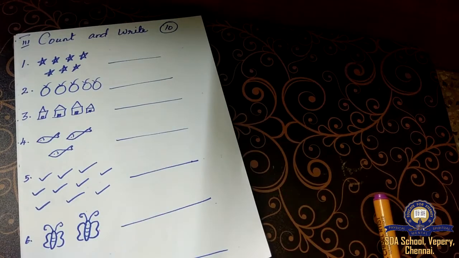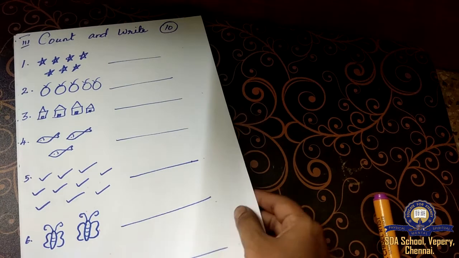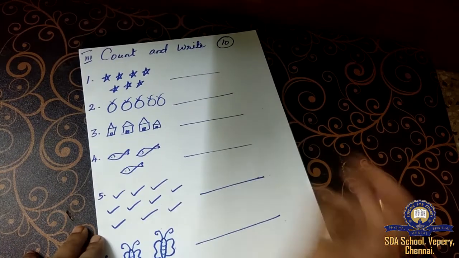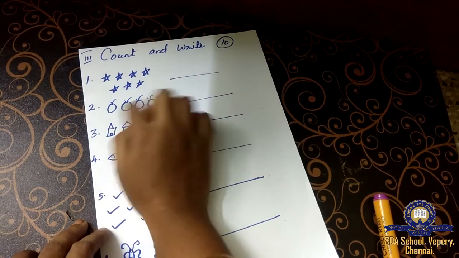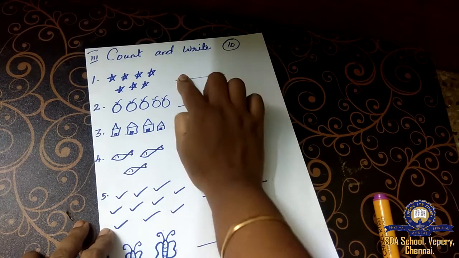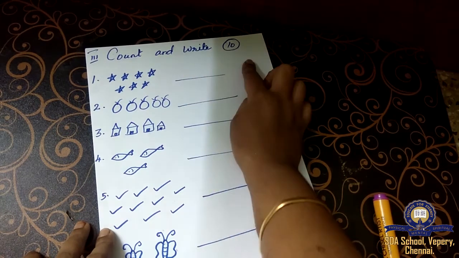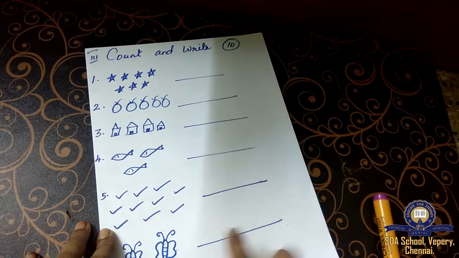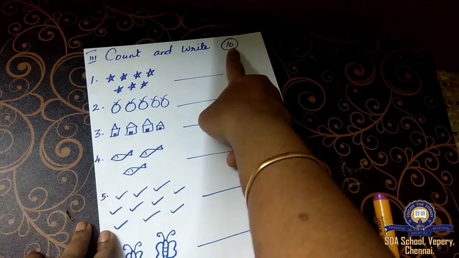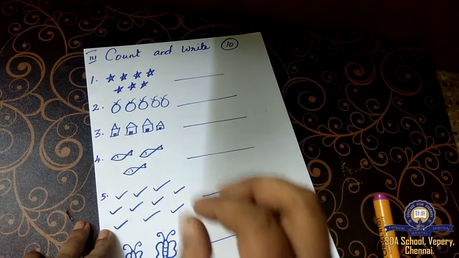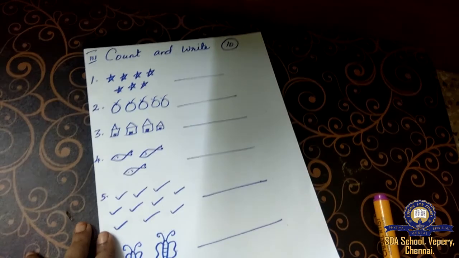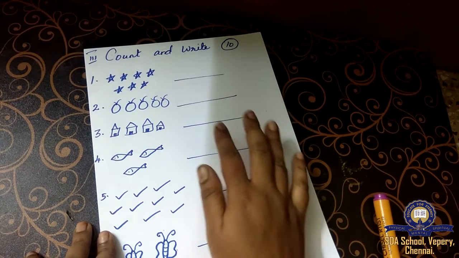Third Roman letter, here you have to count and write. You have to count the pictures and write the number and number name. If you write like this only, you will be getting 10 marks. If you just put the numbers, I will give you only half a mark. I'll be giving you only half a mark for it.